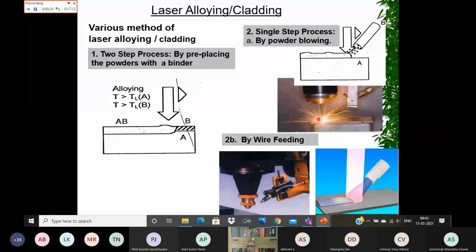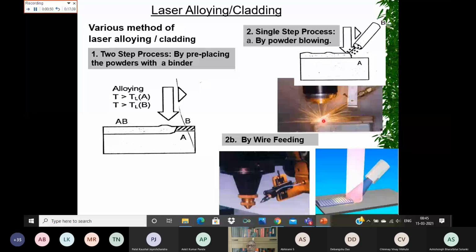When the powder is blown into the laser beam, it gets melted, and then the molten material falls on the top surface of the substrate. A thin layer of the top surface may also get melted, but you need to control the amount of substrate material getting melted and causing dilution.